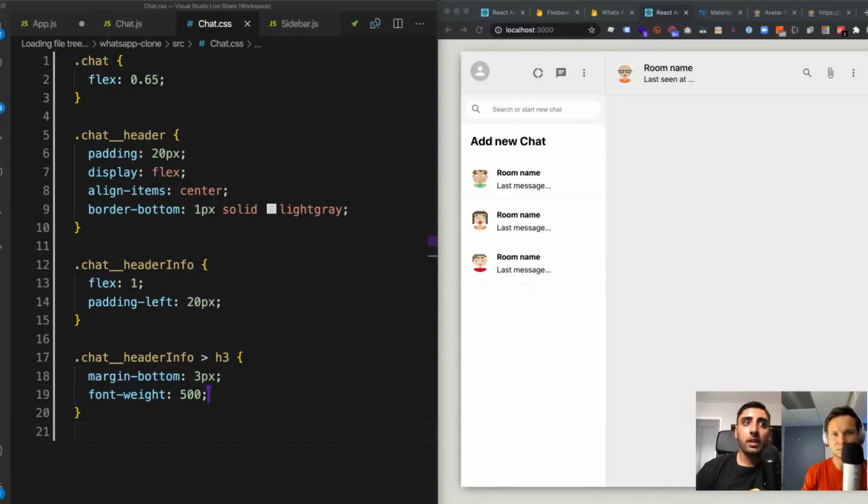And then we're going to do the same thing for the p tag, but I'm just changing the color of the p tag to be gray. So it says last seen at should now turn gray. Nice.